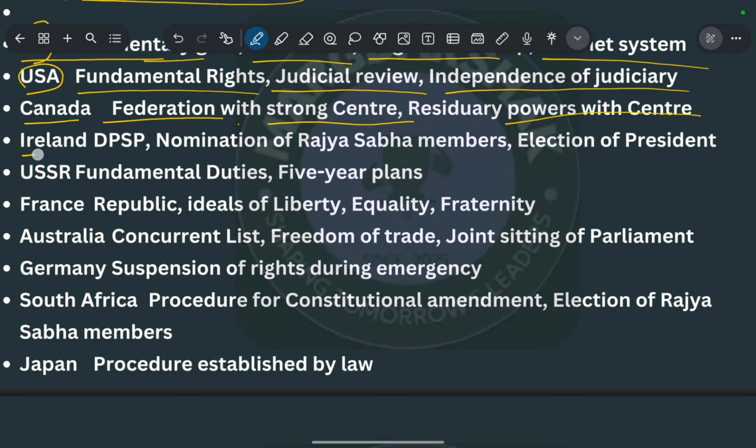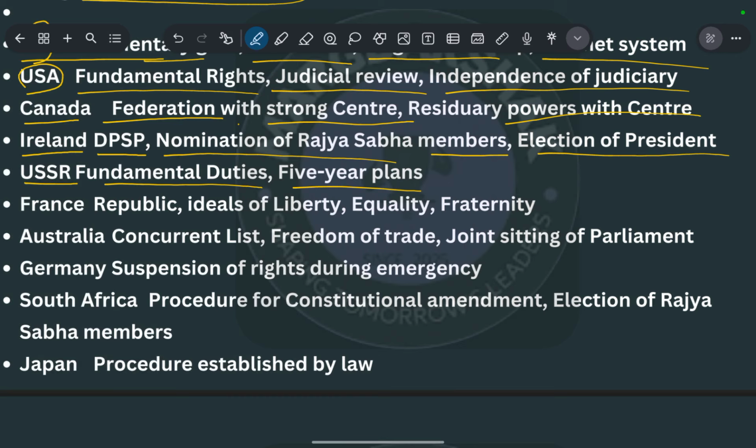Okay, and from Ireland we have taken the DPSPs, the nomination of Rajya Sabha members, and the election of the President. Please remember these things. From the USSR we have taken the fundamental duties, which are not part of the original constitution, and were added with the 42nd Amendment Act, 1976. Five-year plans are also taken from the USSR. The USSR was the first country, or union, that implemented five-year plans.